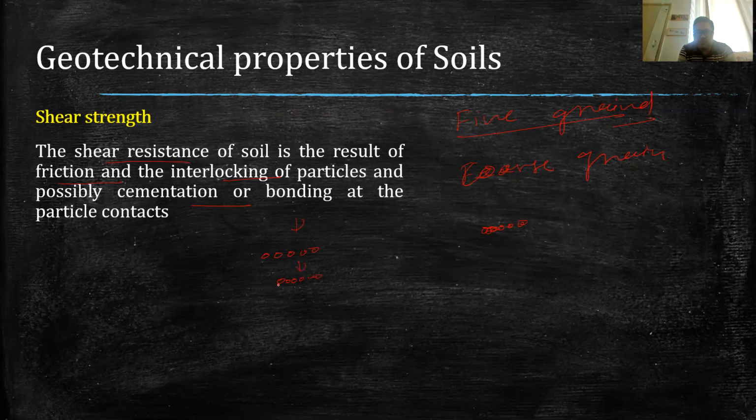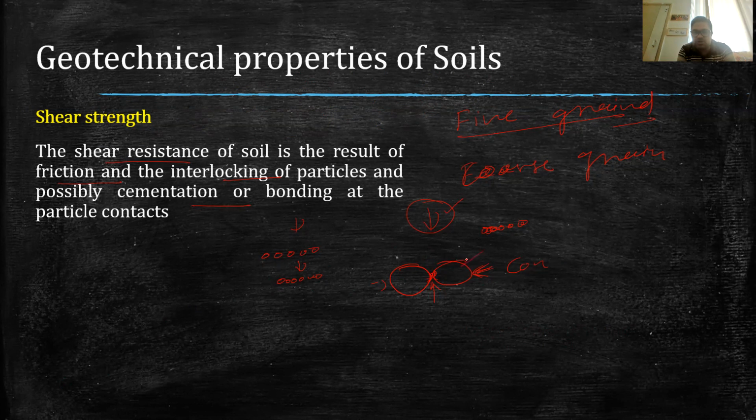And when we apply load, then what happens is, when there are two grains and they are close to each other, and at that point, if the load is coming on this soil, then because these particles are very close to each other, they will develop a friction, which will be opposed to the vertical load. And there is also a force which is called the confining force because of the densification of the soil.